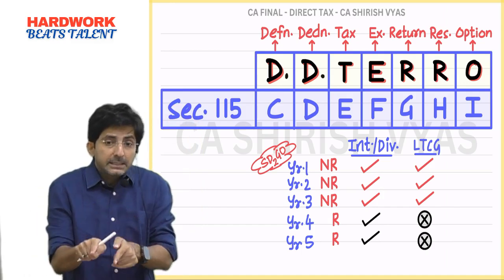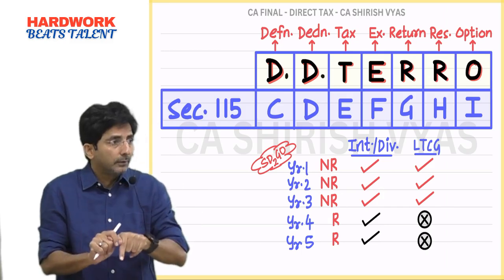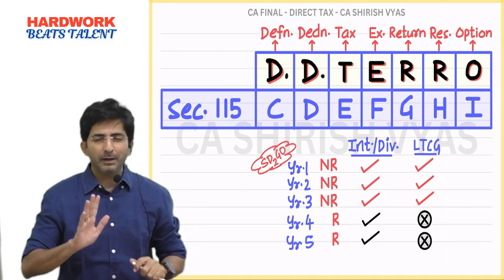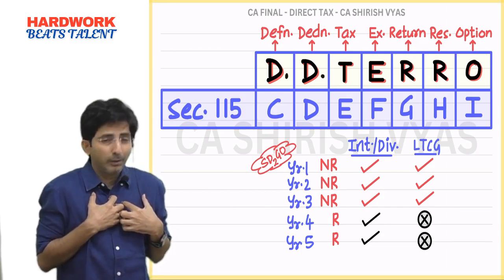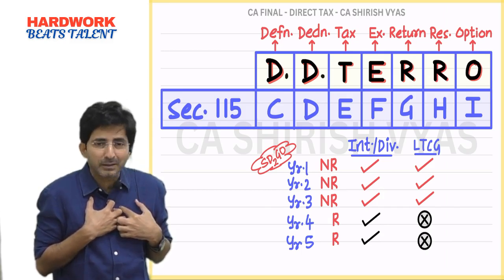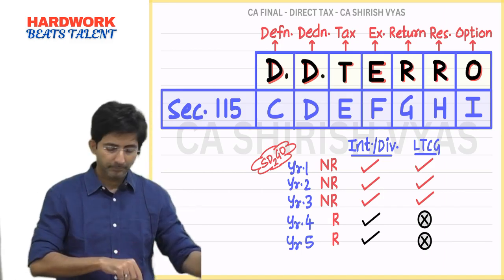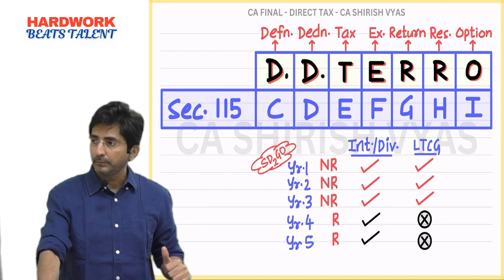Only for interest and dividend, not for long-term capital gains, and that also from existing Sargo. He can still continue special provision. And continue means assuming he was liking this special provision. So the government says, okay, you love this special provision, Shirish's brother, continue. Continue as long as you hold it. Okay. So this was given in section 115H.